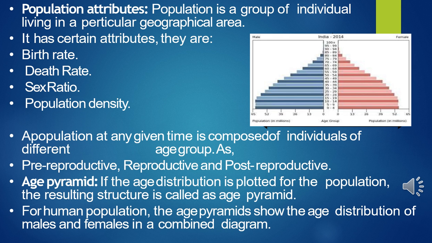Then there are age pyramids. If the age distribution is plotted for the population, the resulting structure is called the age pyramid. So for human population, the age pyramid shows the age distribution of males and females in a combined diagram. There are age pyramids of 3 types: triangular age pyramid, bell-shaped age pyramid, and urn-shaped age pyramid.